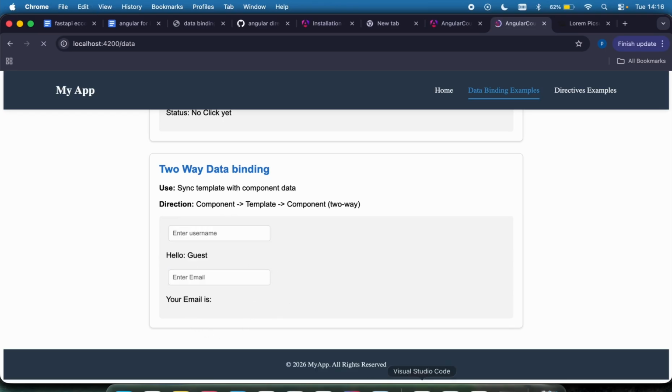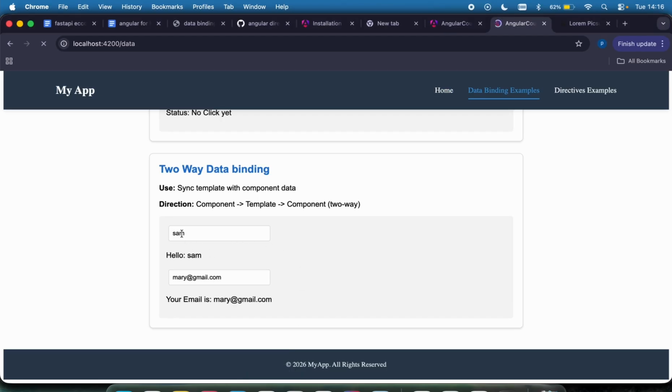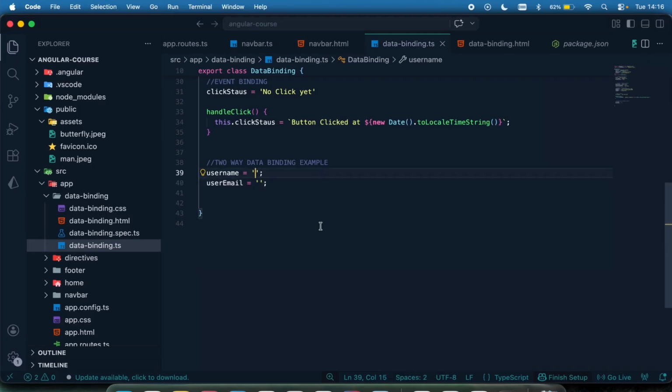Okay. I've just refreshed. So again, if I come to my component and type username right here, let me just say Sam, and for email, let me just say mary at gmail.com. If I come right here, you can see by default the username is Sam and the email is Mary, okay? Because by default, this is what is coming from the component, right? If I begin to type in something, you can see it's just going to add to it. If I remove it, it's going to remove it like that, okay? So this is two-way data binding, and this is how it works.